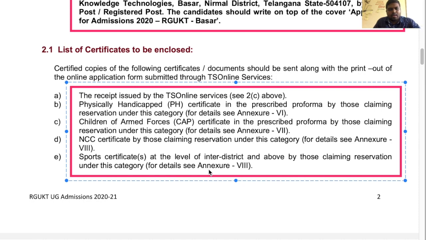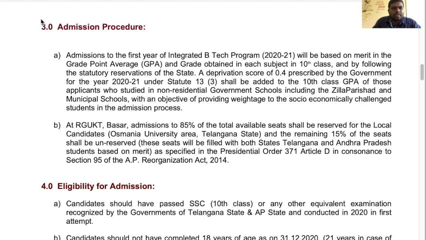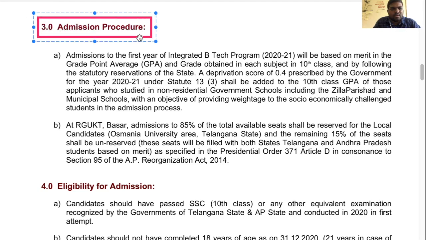Next, the admission procedure. Compared to last year, this year the admission procedure is also the same. There is no change. And one more thing you can observe: the reservations are also the same. Admissions to 85% of the local available seats shall be reserved for local candidates that come under the Osmania University area of Telangana state, and the remaining 15% of the seats shall be unreserved. These seats will be filled with both Telangana and Andhra Pradesh students based on merit as specified in the Presidential Order 371 Article D, in consonance with Section 95 of the AP Reorganization Act 2014.